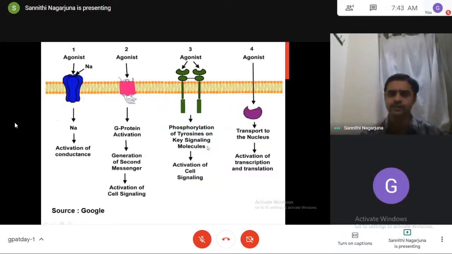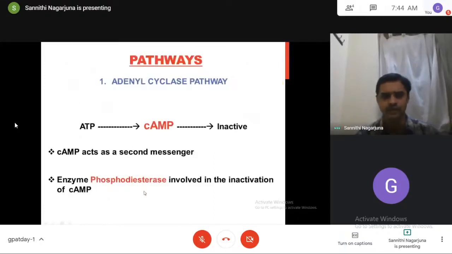Now our duty is, see another representation, you concentrate only on this. Agonist or ligand binds, activation of G protein, release of second messengers, producing the pharmacological actions. Now our duty is to know about pathways. How many pathways are present? What are the second messengers present there? And what are their pharmacological actions?